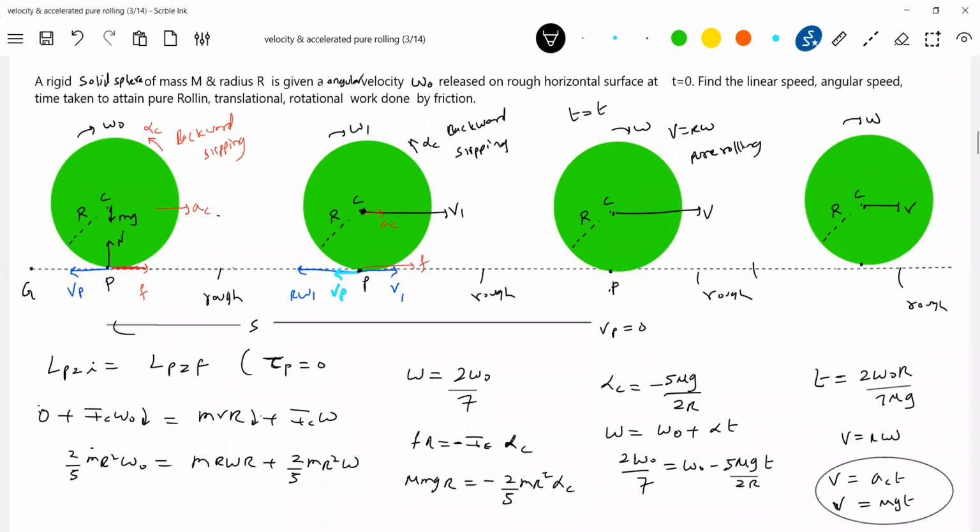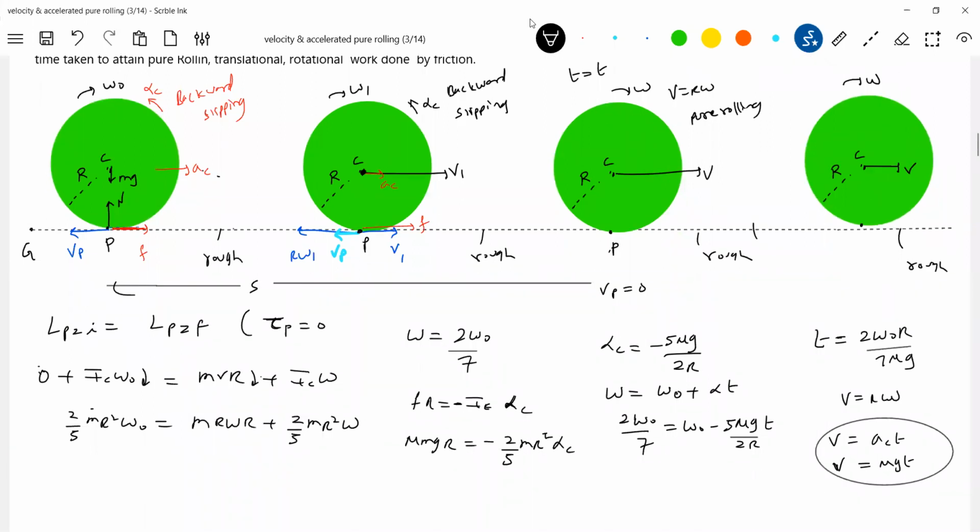What about work done by friction? It does negative rotational work. Check it, it will be negative. And it does positive translational work. And the net work done by friction will be negative.